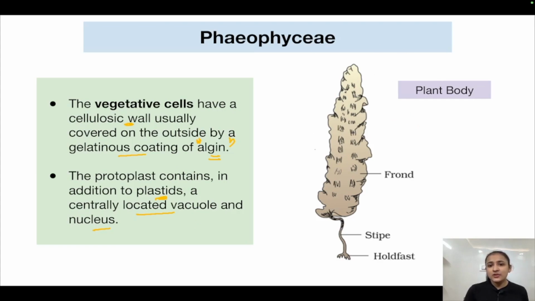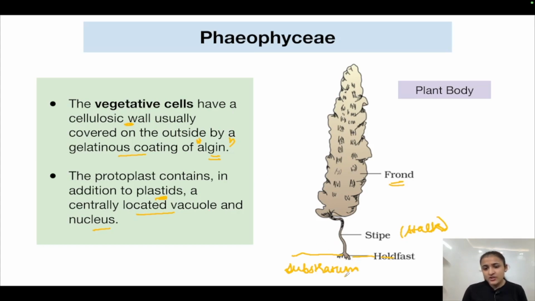So this is the structure of the plant body. It comprises a leaf-like structure which is known as the frond, a stalk which is known as the stipe, and at the base is the holdfast which is responsible for attaching the plant body to the substratum. Now the algae here needs to attach itself to the substratum or the surface on which it is growing. So the holdfast has that purpose.